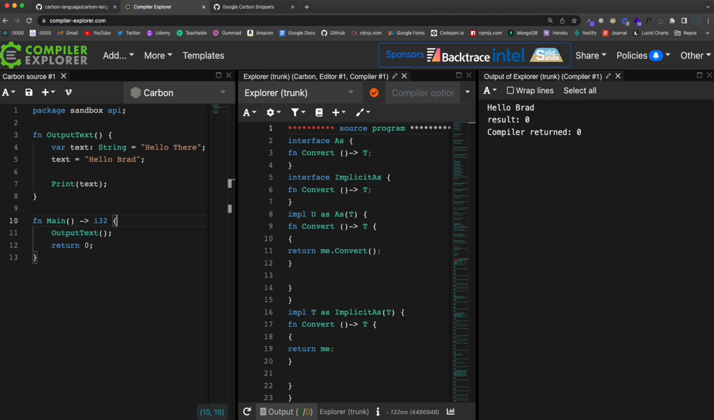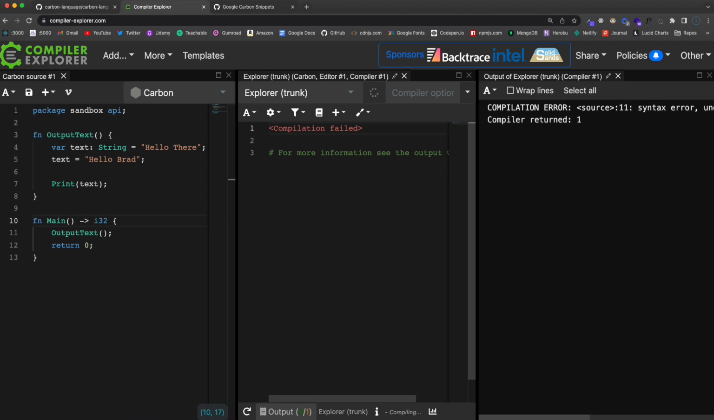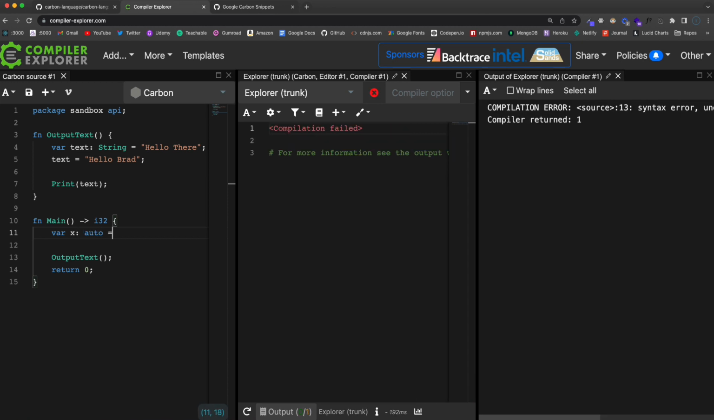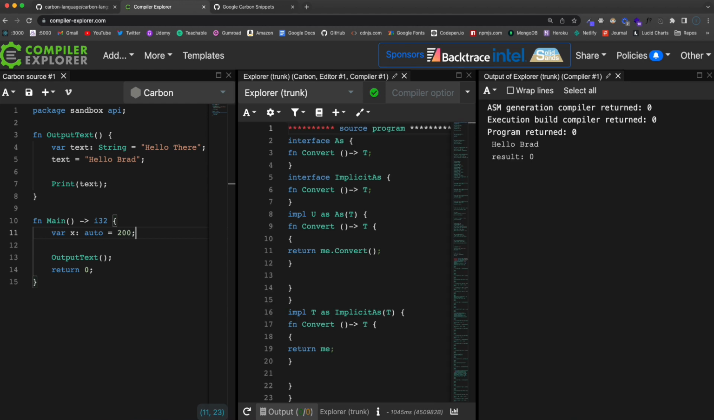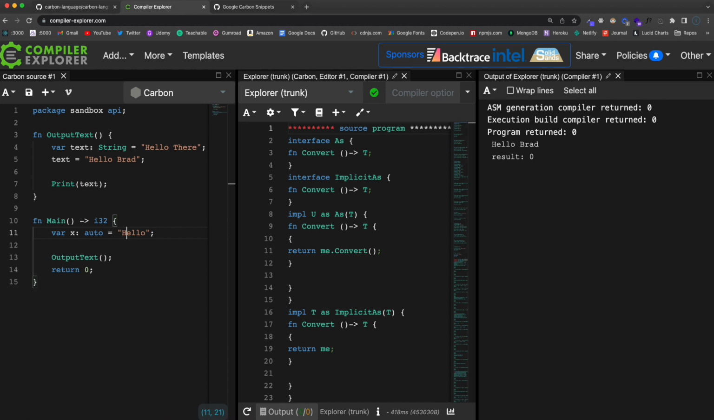Now I did mention that we could use auto as a type. I couldn't use it here on the main function. If I do that, that's not going to work. Main must have an explicit type. But if I wanted to create a variable called x and set it to auto, let's set that to a number. Okay, so we can see that that works, that compiles. And if I change this number to a Boolean, let's say false, that still works. If I change it to a string, that works as well. So there might be cases where you want to use auto.